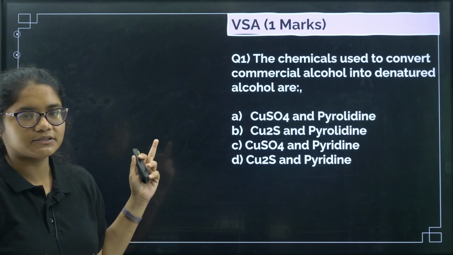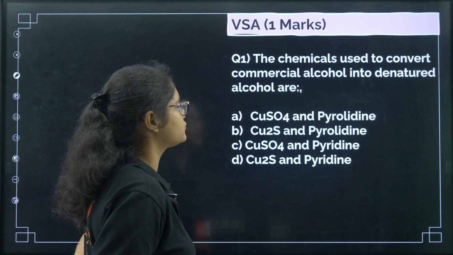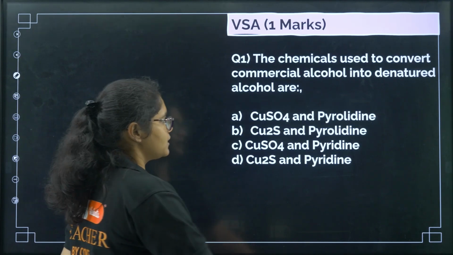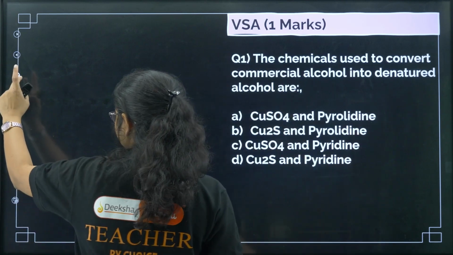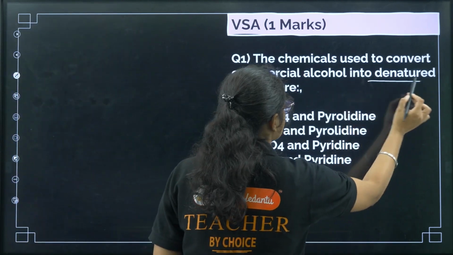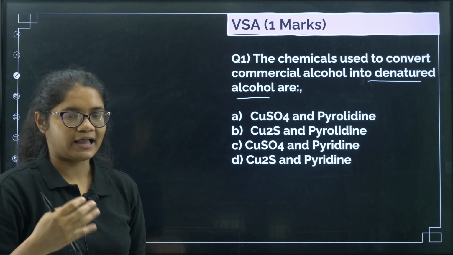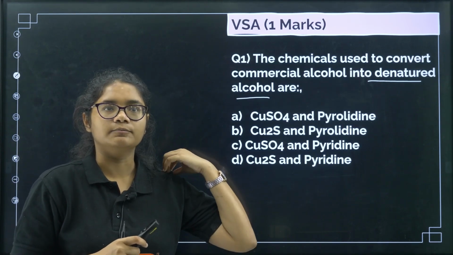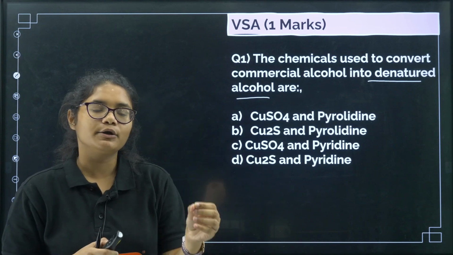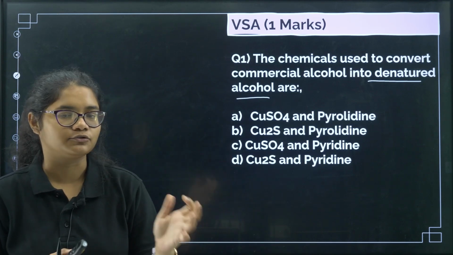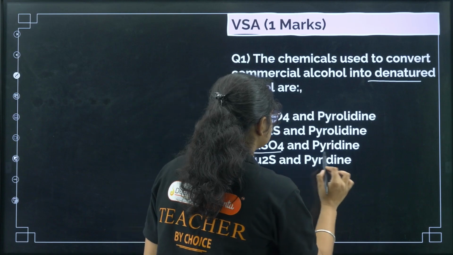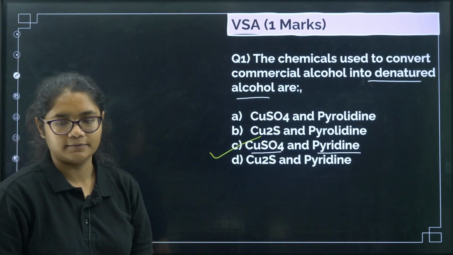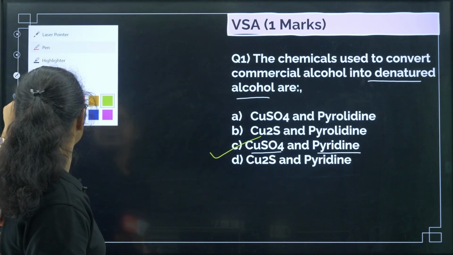The chemicals, so this question was there in your blueprint. The chemicals used to convert commercial alcohol into denatured alcohol. So if you remember, what is denatured alcohol? Sometimes to make the commercial alcohol unfit for drinking. If you want to make it spoiled, you can say in one way, you want to make it unfit for drinking, then what has to be added? So for that we add copper sulfate with pyridine. Okay, so correct answer will be option number C here. Clear? Next question, let us see.